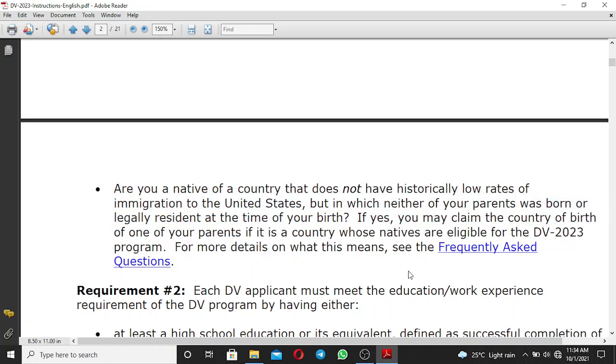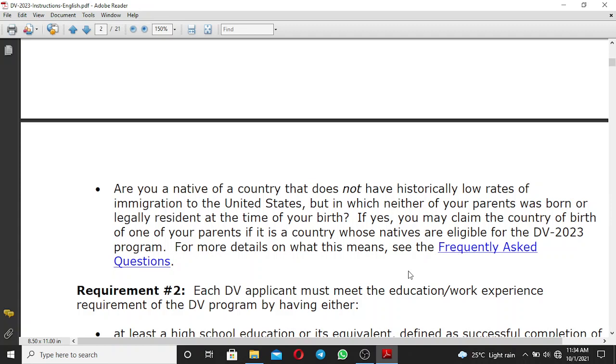I'm going to clarify on this point here. It means that, for example, you are a Nigerian by nationality, but one of your parents was born outside Nigeria. Maybe your parent was born in Ghana or in Kenya or in any country which is eligible to participate in the DV program.